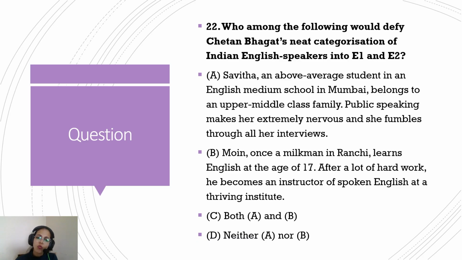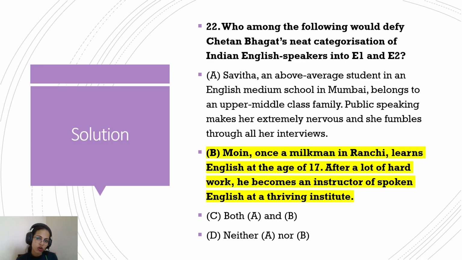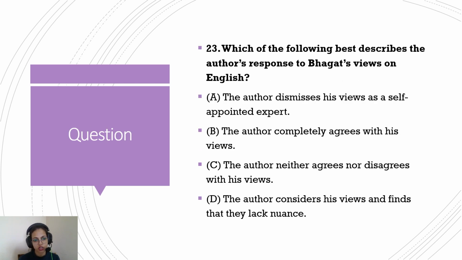Option B, Moin, once a milkman in Ranchi, learns English at the age of 17. After a lot of hard work, he becomes an instructor of spoken English at a thriving institute. The E2 category says these people cannot gain access to English, and hence they cannot perform well because of a lack of understanding of English. This person is actually defying the categorization by Mr. Chetan Bhagat. So option B is your option, because according to E2, they will not be able to perform, and spoken English will always be a barrier for them. But that's not the case here. So it is defying the categorization of Mr. Chetan Bhagat. Now let's look at question 23.